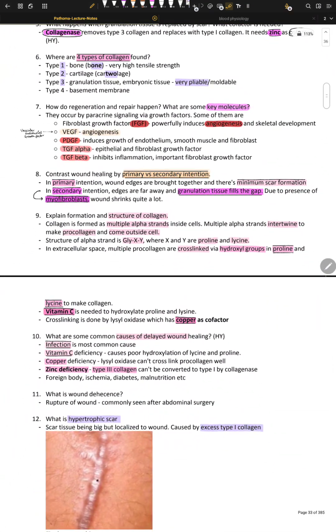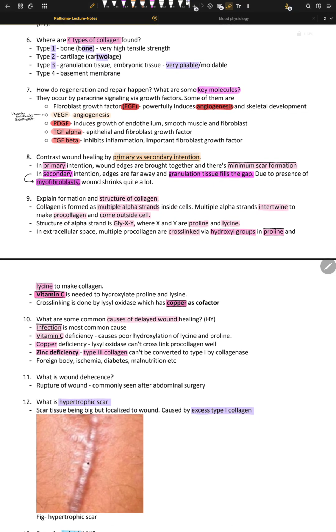How do regeneration and repair happen? What are the key molecules here? They occur by paracrine signaling, meaning neither endocrine nor exocrine, but in the middle or around. Secondly, we have growth factors, which are really important to remember.